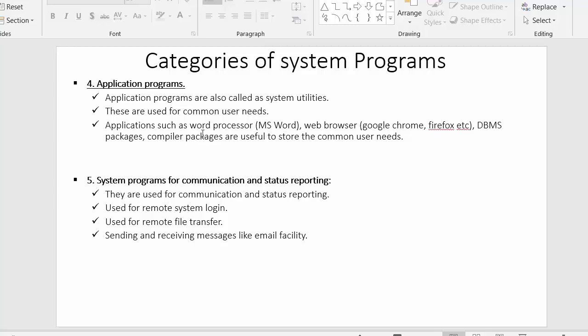So in this category of system programs, which is application programs, we have all the applications which are used by the user to perform day-to-day routine tasks.